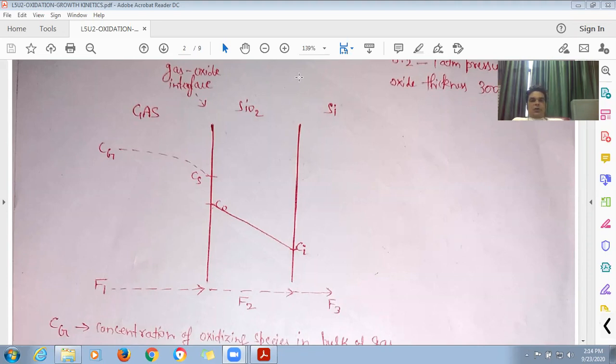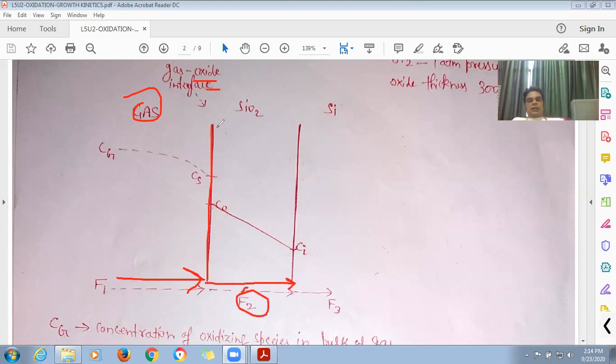Three fluxes are also defined here. One flux, F1, corresponds to the flow of species in the bulk of the gas. When this species comes to the gas-oxide interface, from here we have another flux, that is your F2.